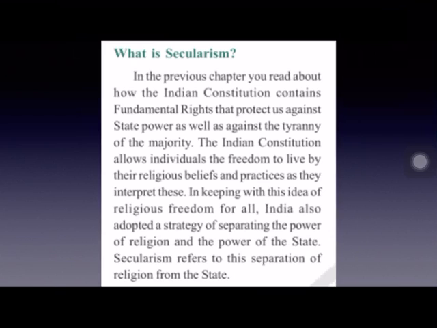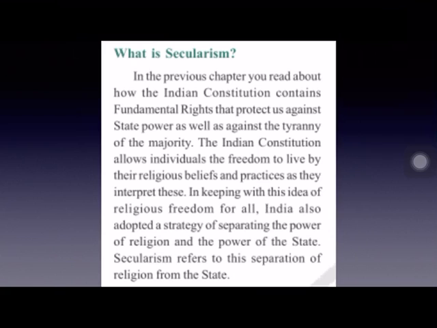For facilitating this right to freedom of religion to all the people, in India, religion is separated from the power of the state. Religion is separated from the state. Why is it separated? Just for facilitating the right to freedom of religion to be enjoyed by all the people. For that purpose only, religion has been separated from the state. And this separation of religion from the state is known as secularism.